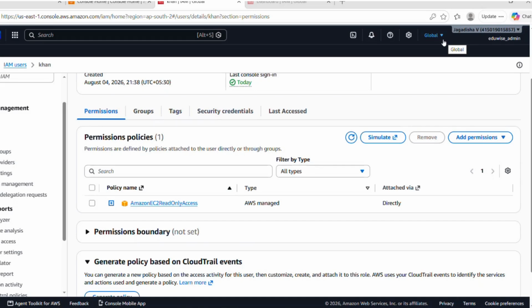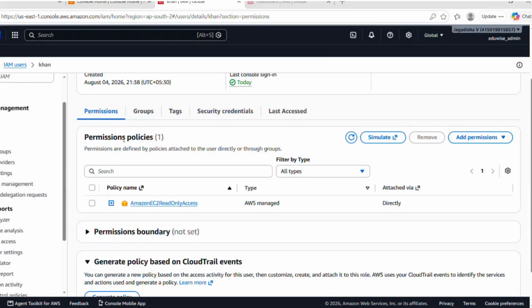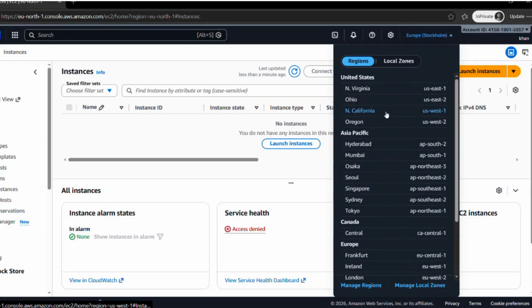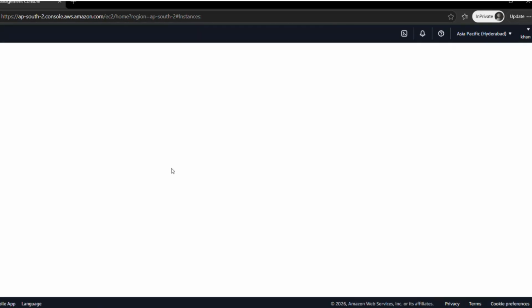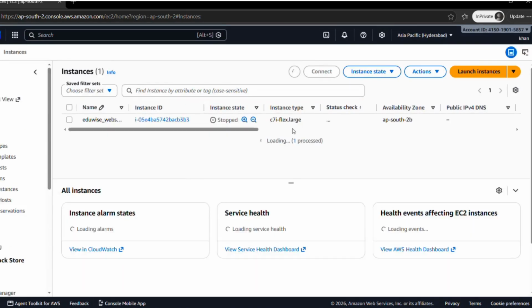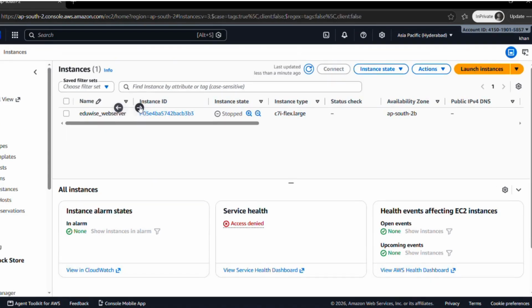In which region have I created EC2? I think Hyderabad. Okay, see. Yesterday we created this server.